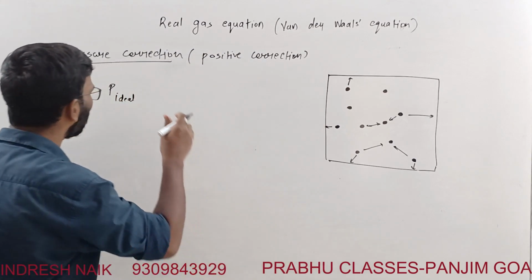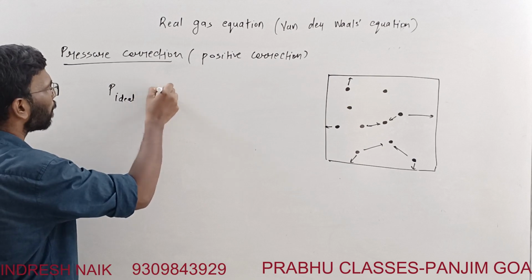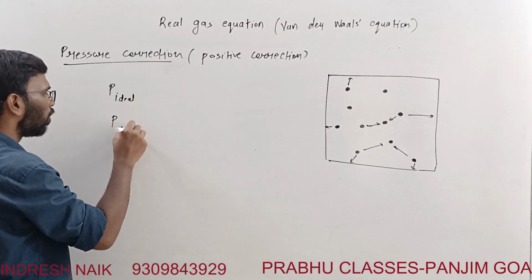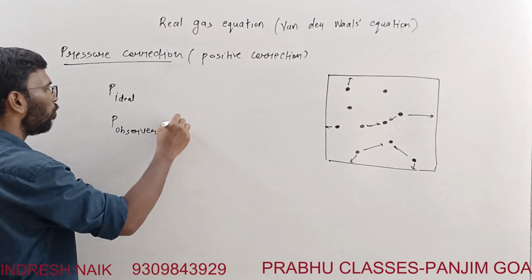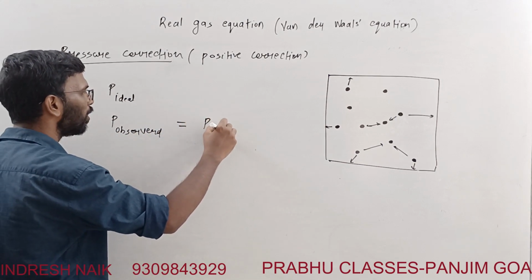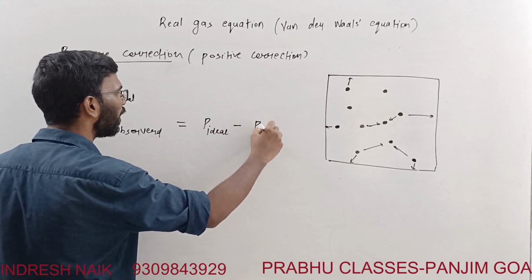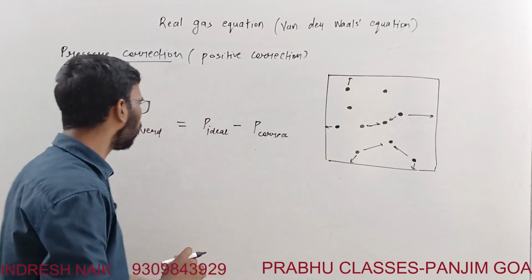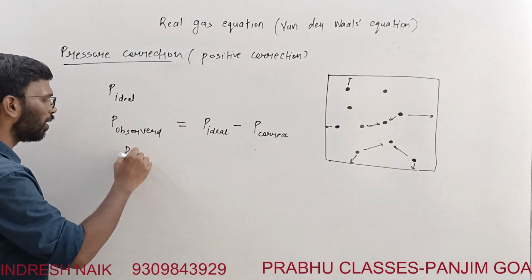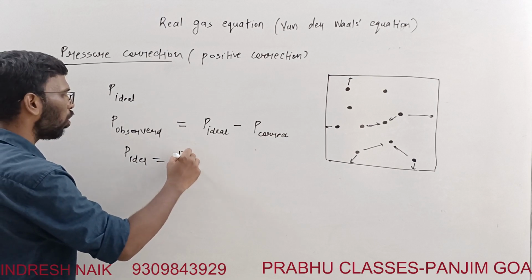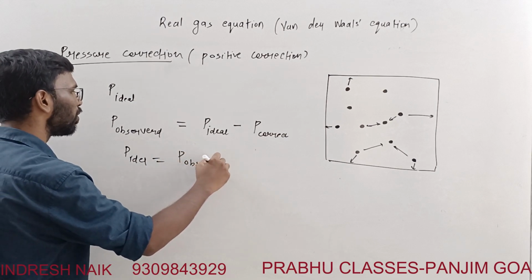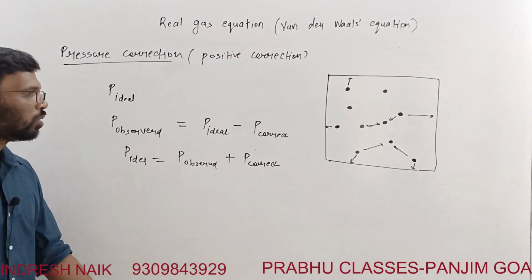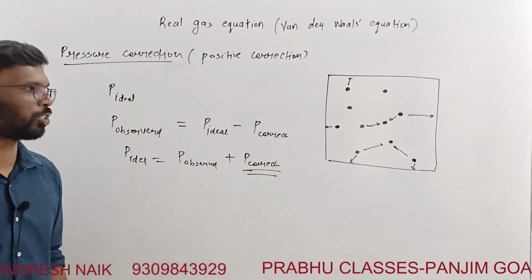So what will we think? P observed is equal to P ideal minus P corrected. I need to add some correction to this. Therefore P ideal will be P observed plus P corrected. So this is the corrected pressure.